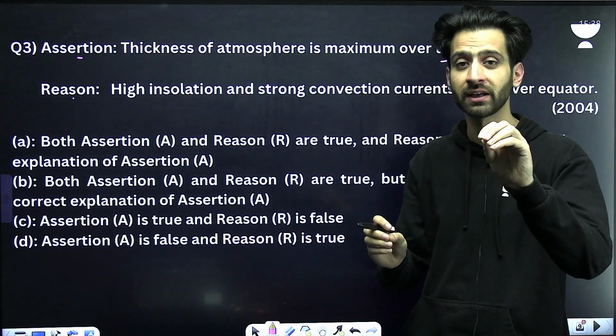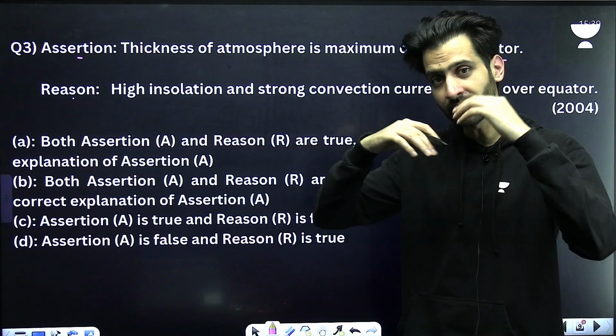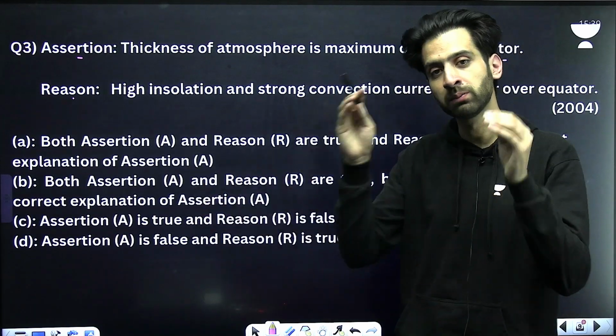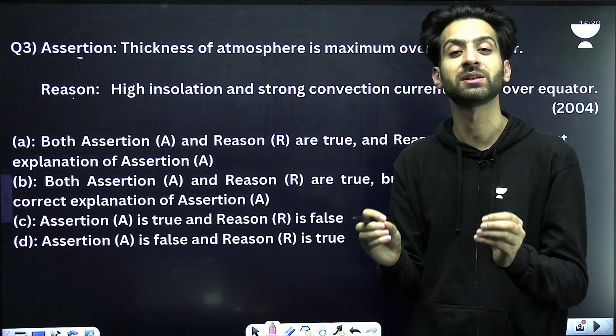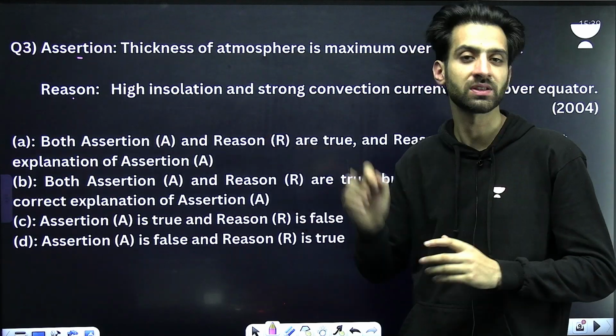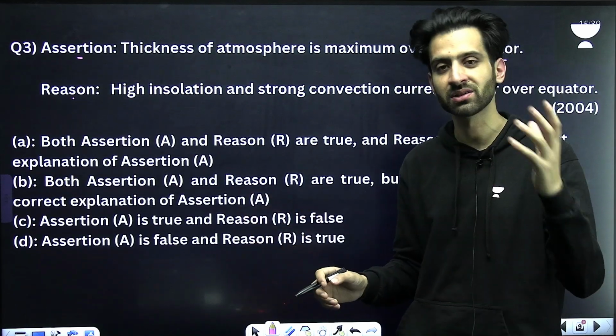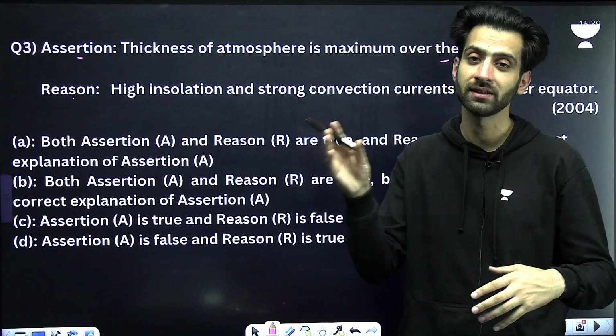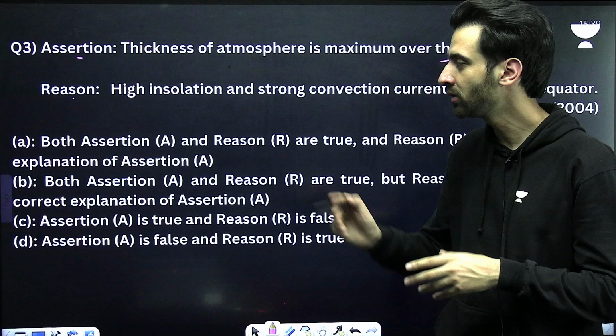Both those statements are correct and the reason is correctly explaining the assertion. It is supporting it. You have option B that both are correct. Yes, both the statements are correct, but the reason is not the correct explanation of the assertion. Then you have the third option that assertion is correct and reason is not. And the fourth, assertion is wrong and the reason is correct. Is it clear how you have to answer this?